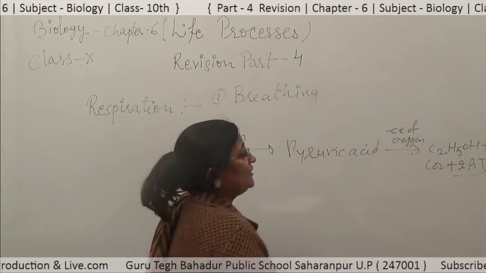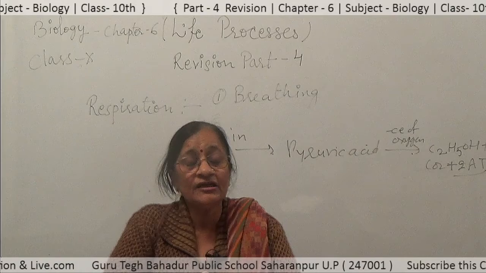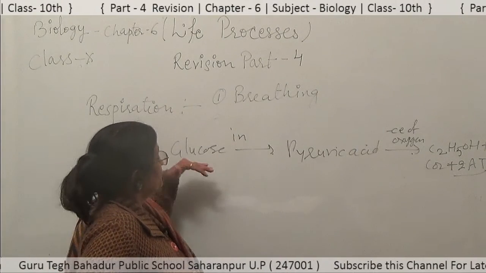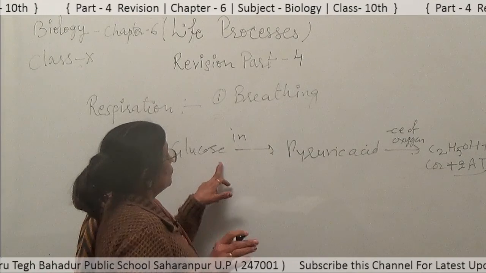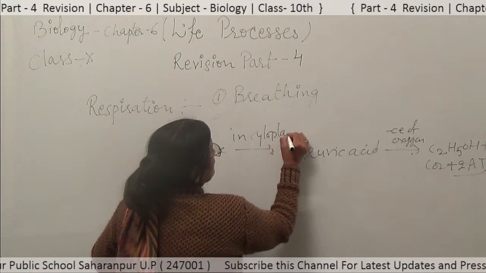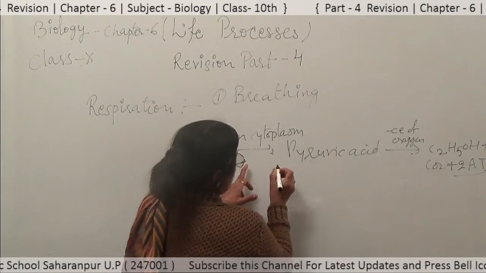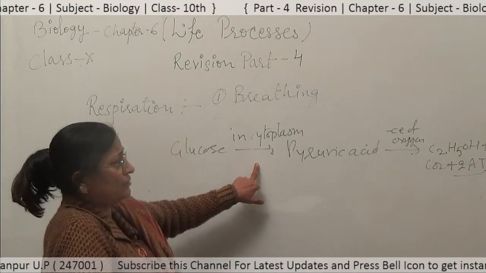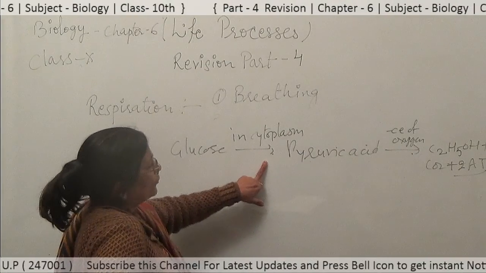So in anaerobic respiration, when glucose breaks down in the cytoplasm, it converts into pyruvic acid, and oxygen is not required for that.